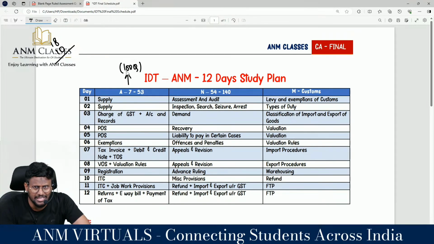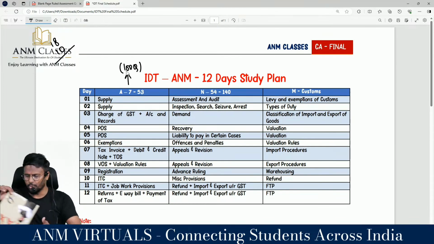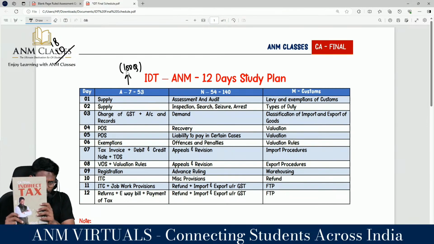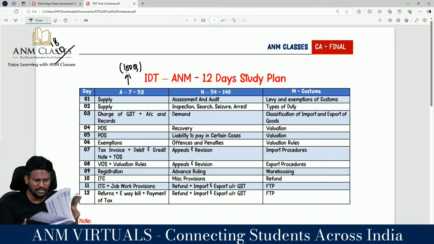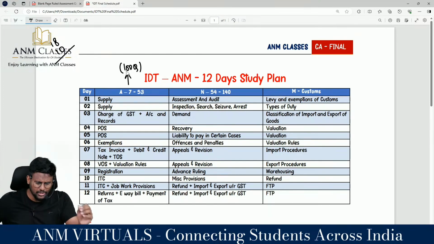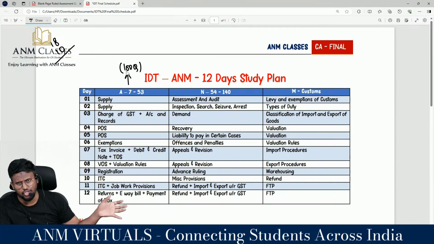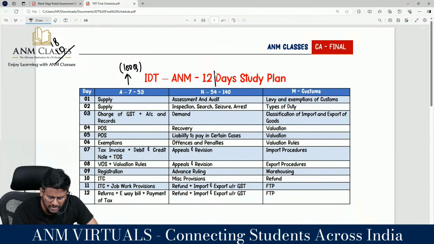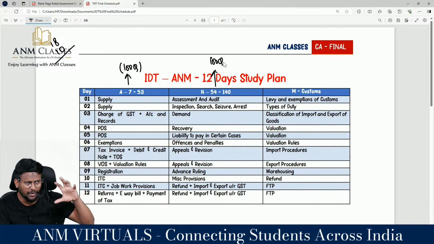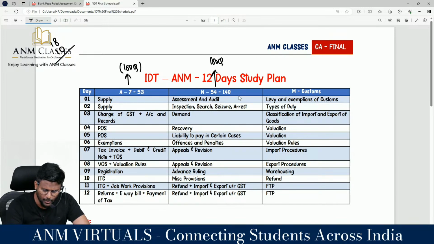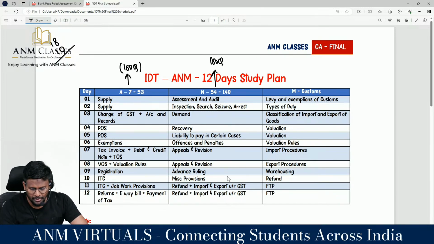I have uploaded it as a marathon, and I have already given you the workbook, my dear lovable students. I am talking about the indirect tax CA final workbook. In this, 200 questions are there. Out of that, 100 questions you solve by yourself or see the marathon lecture and complete them. The other 100 questions we have uploaded as part 2 marathon. You can refer to that if you need, or otherwise solve it from this area.